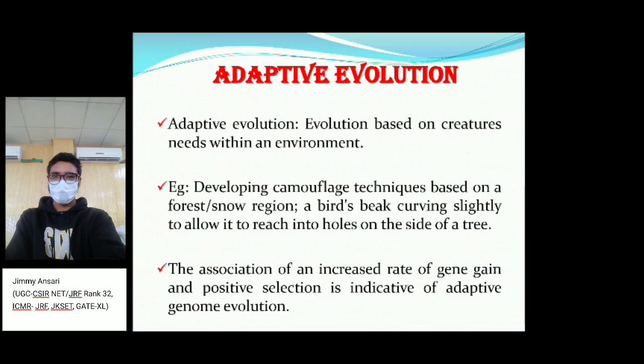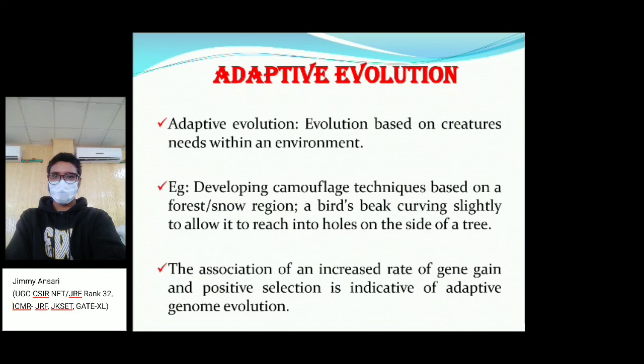So what is adaptive evolution? Adaptive evolution is an evolutionary process which is based on a creature's need within an environment. If two organisms happen to be on the same site, and they go into different environments, then according to that environment their structure will start developing.